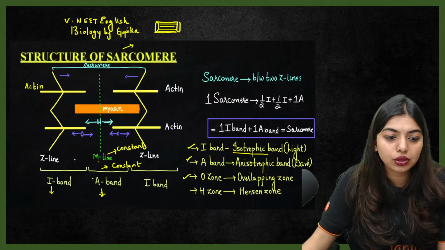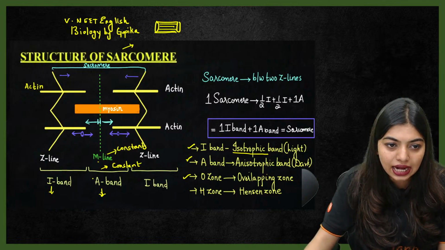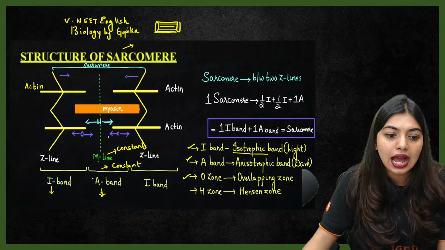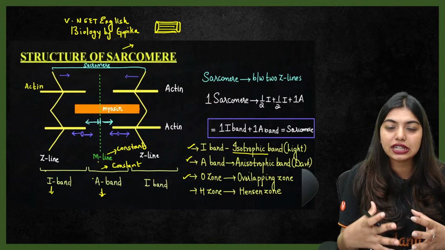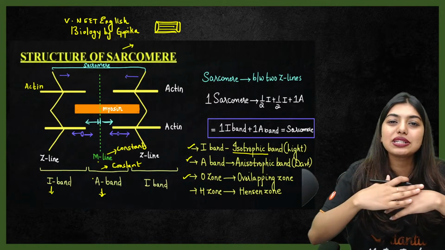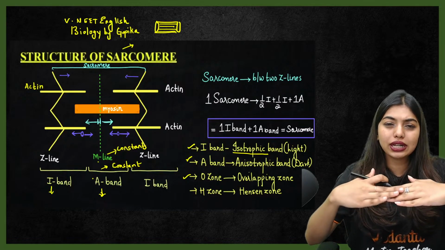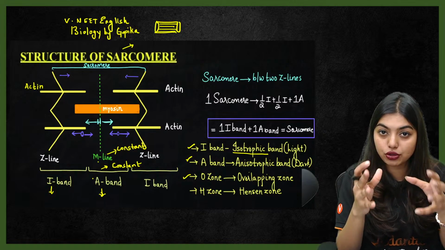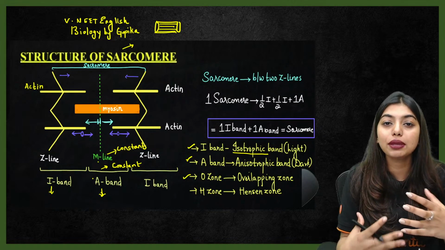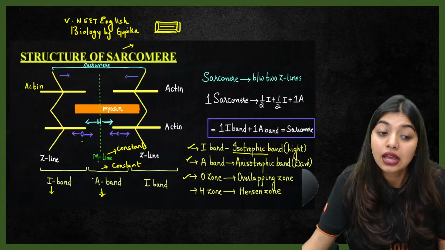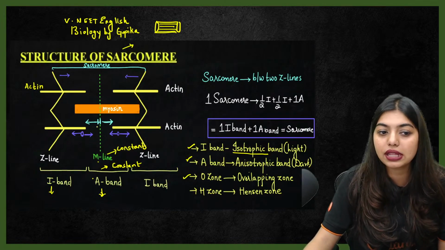So here what is going to happen is, this A band is not going to make any movement because actin is going to slide on the myosin, and your M line also is not going to move. That means myosin is going to contribute very little. Why? Because the thin filament will slide over the thick filament. We have all learned the sliding filament theory, and you know that actin slides over the myosin. So when you technically see, myosin stays more in place and does not make major movements, but actin does. Because these two are mainly based on the center portion where the myosin is present, they are going to be constant.